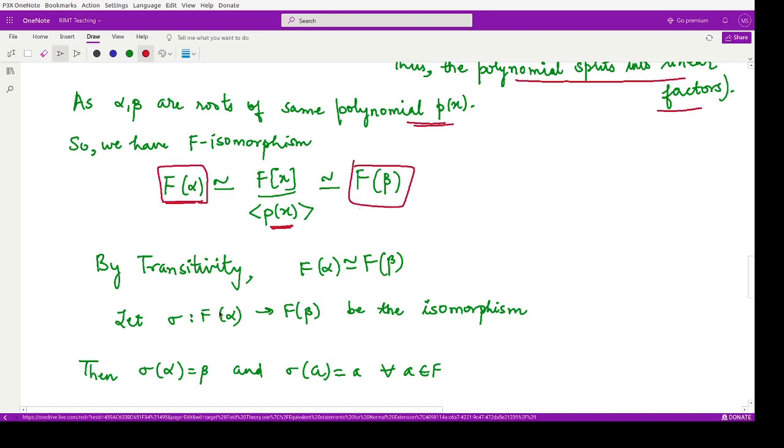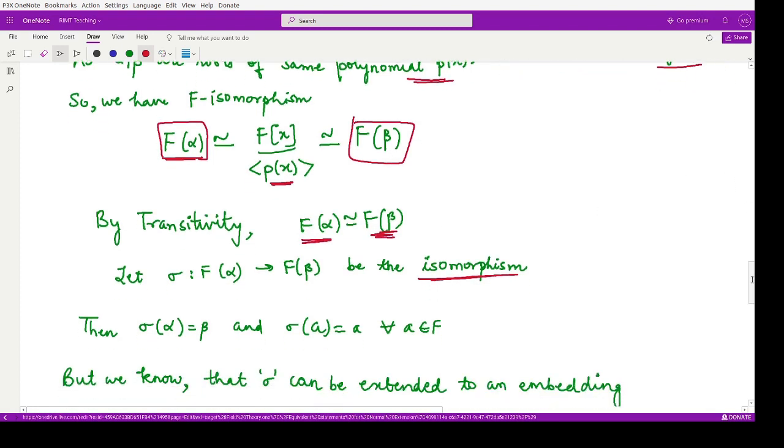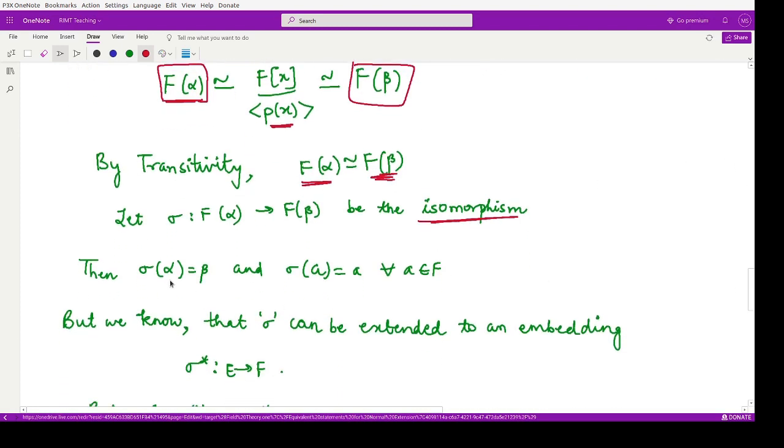So we can define a mapping sigma from F(alpha) to F(beta), which is an isomorphism. That means sigma of alpha would be equal to beta, and sigma of a is equal to a for all a belonging to F.